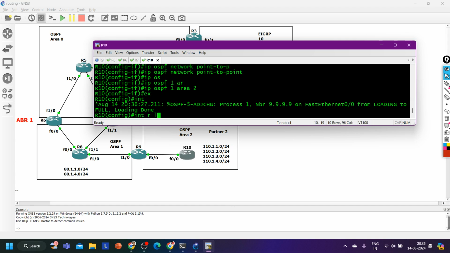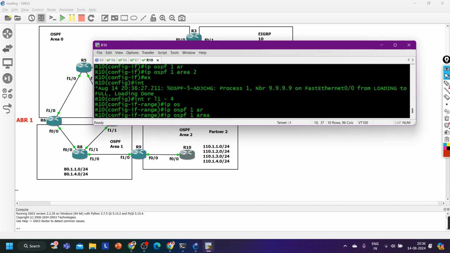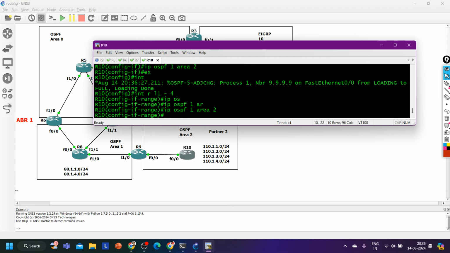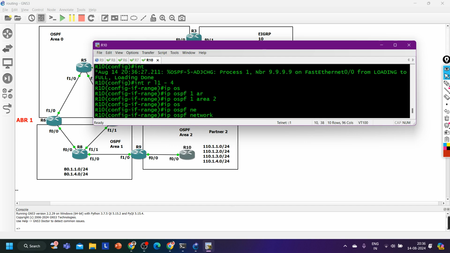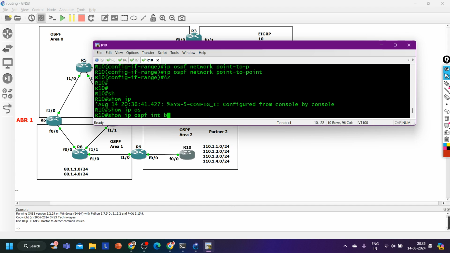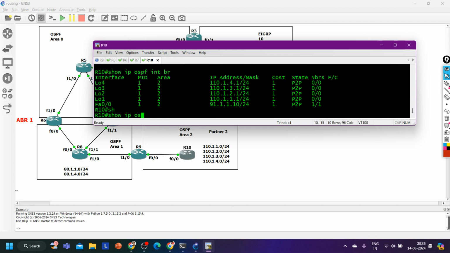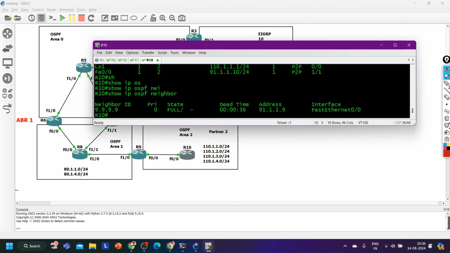Then interface range loopback 1 to 4 and ip ospf 1 area 2 and ip ospf network. Show ip ospf interface brief. Done, guys. Show ip ospf neighbor.